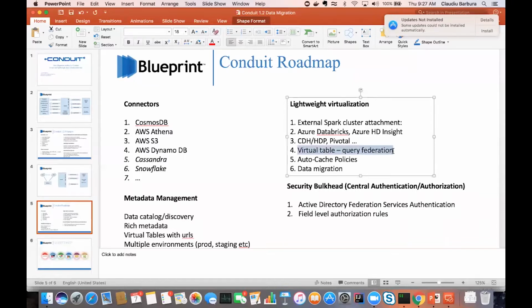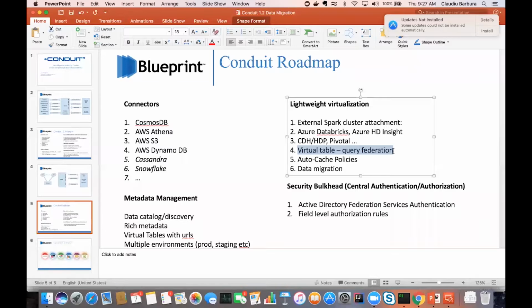And that allows you to query these systems while they're being migrated, right? So this is not Conduit doing any migration per se, but it's helping the applications pointed to those systems talk to a unique URL, to a unique set of table names. So they don't have to change when the migration is complete, right? Migration happens in the background.